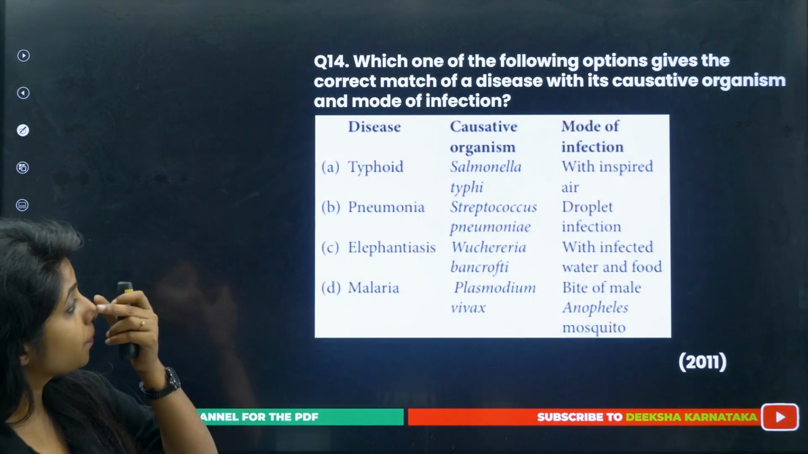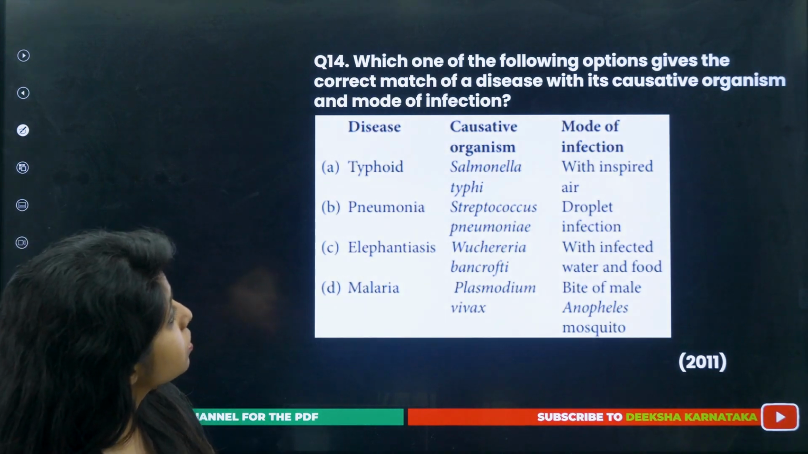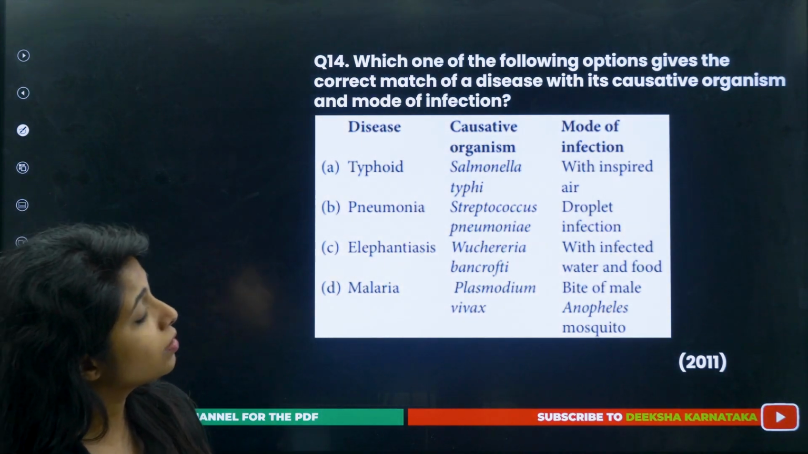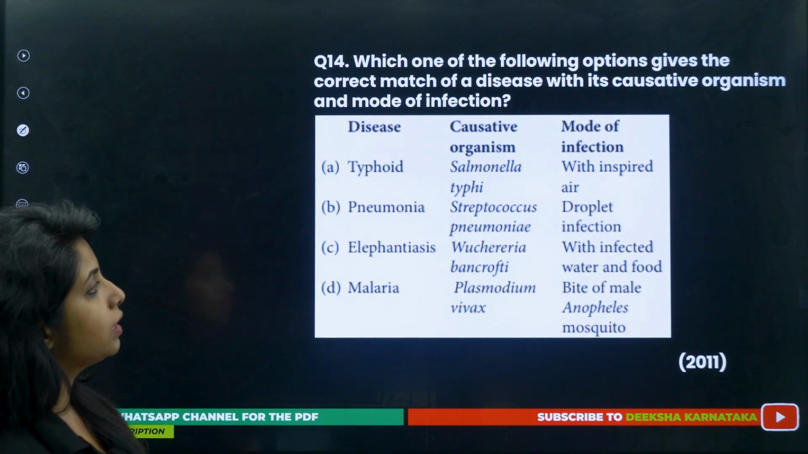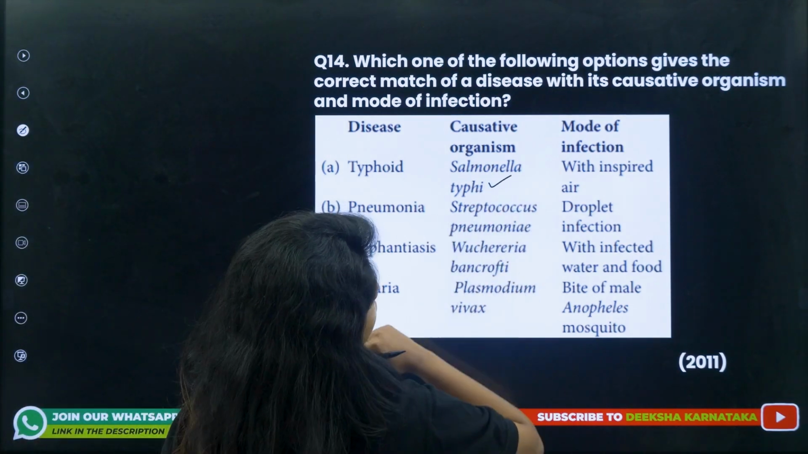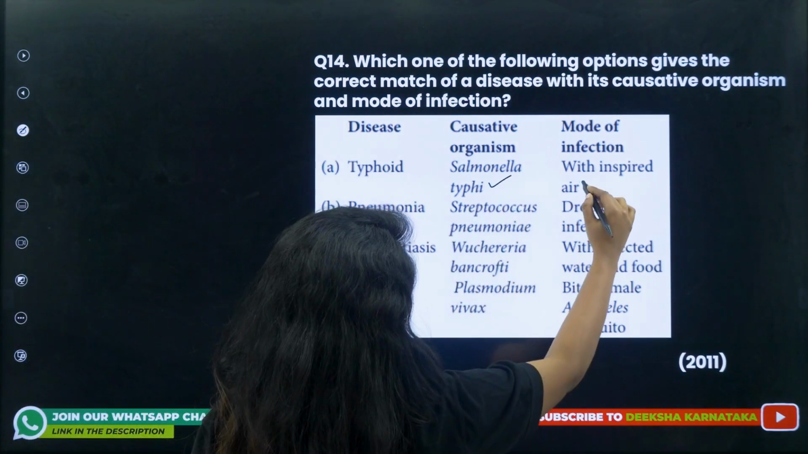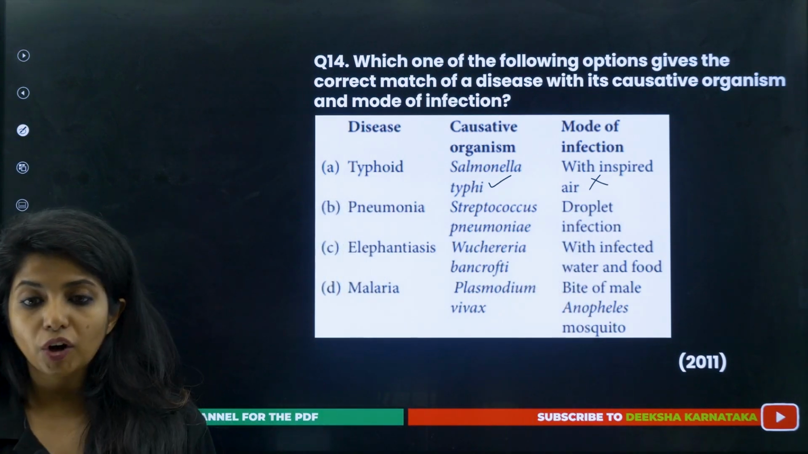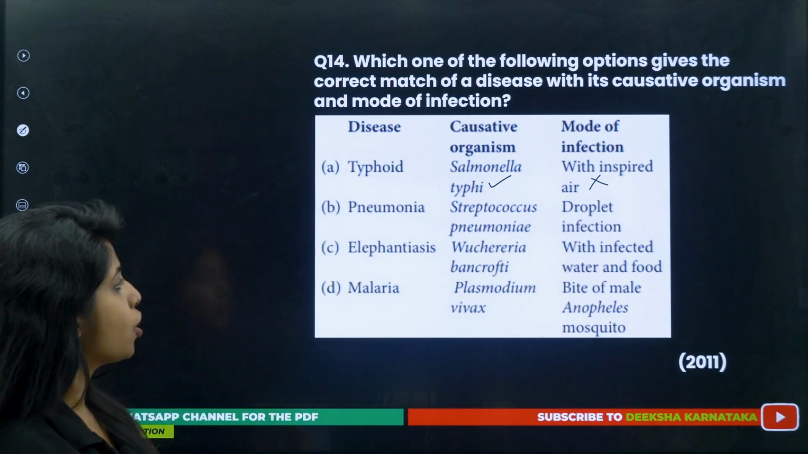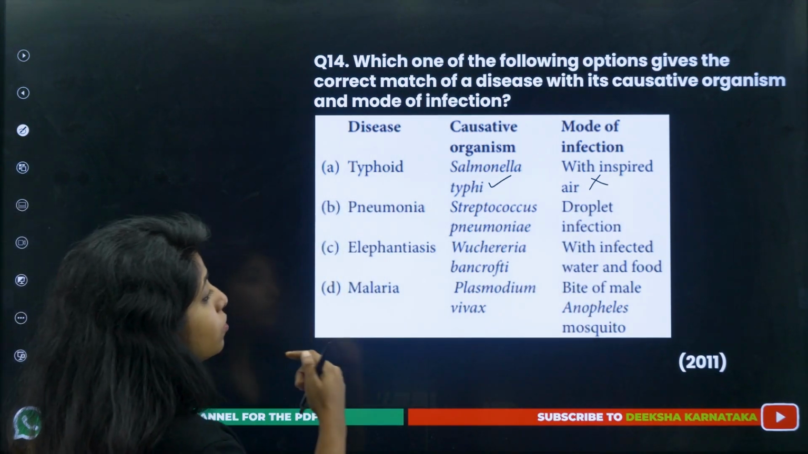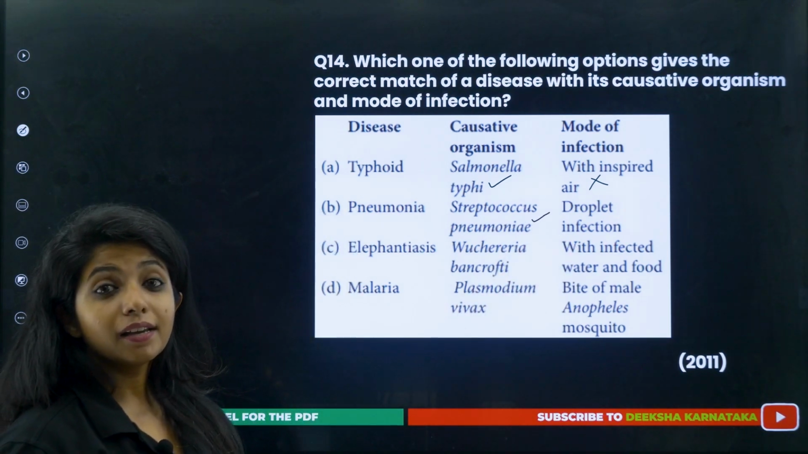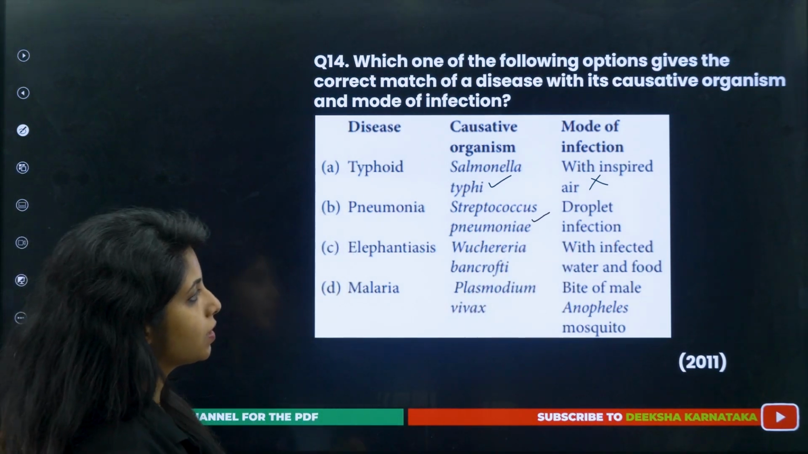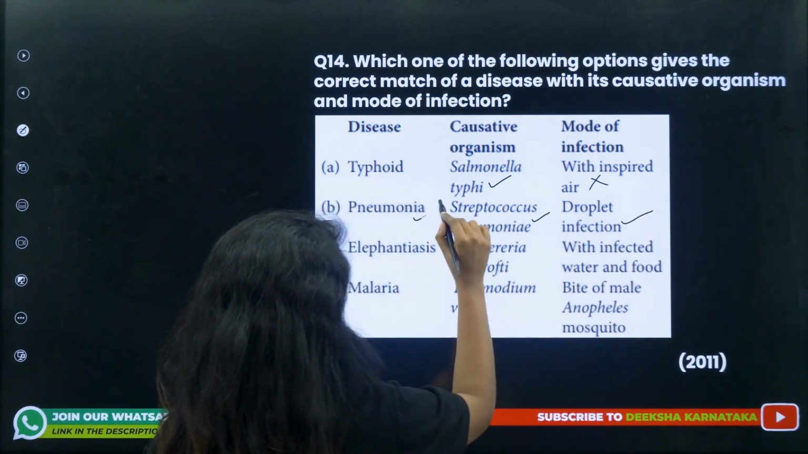Okay, next. 14th question. Which of the following options gives the correct match of a disease with its causative organism and the mode of infection? So let's see. First thing, typhoid is caused by Salmonella typhi. Agree. With inspired air? No. Do we get typhoid by taking in air? No, that's wrong. Pneumonia is caused by Streptococcus pneumoniae. Agree? Yes. What is the other bacteria that causes it? Haemophilus influenzae. Yes. Is it droplet infection? Yes. So this is correct.